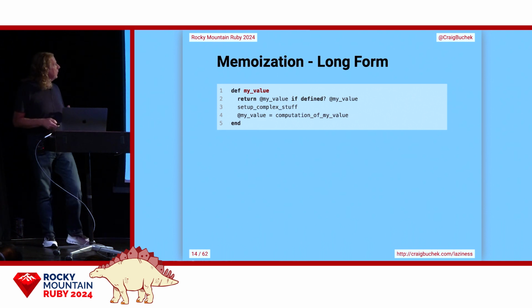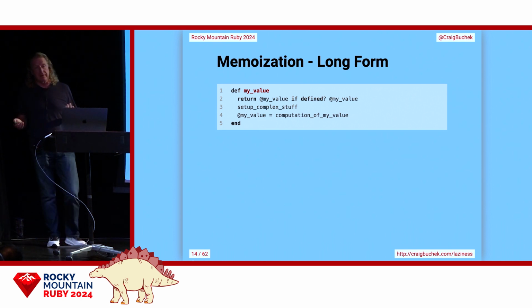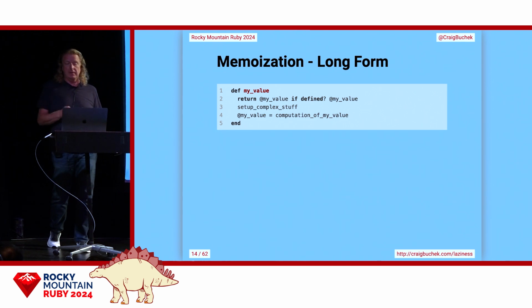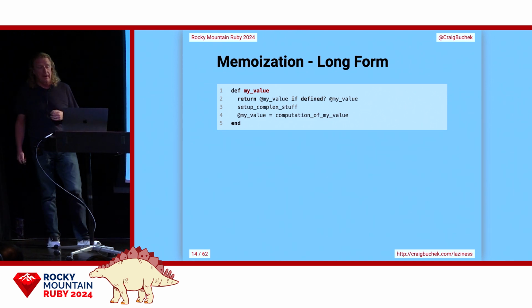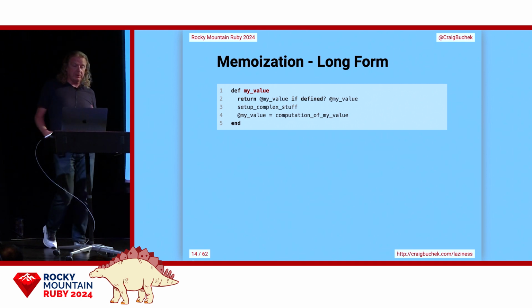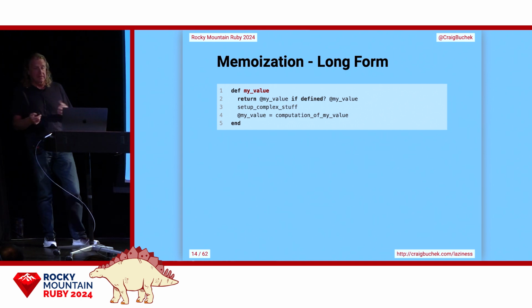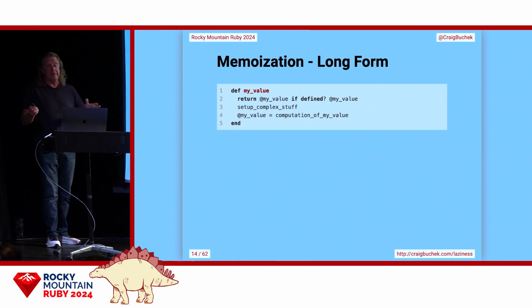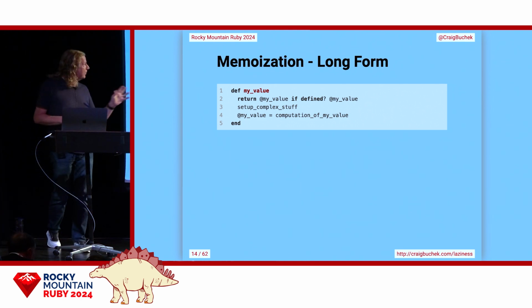So here's a longer version of memoization. It's a bit idiomatic, that does handle nil and false, and it's also good if your method is more than one line long. So it uses Ruby's defined? construct, which is a long story in itself, but it does the trick right here.